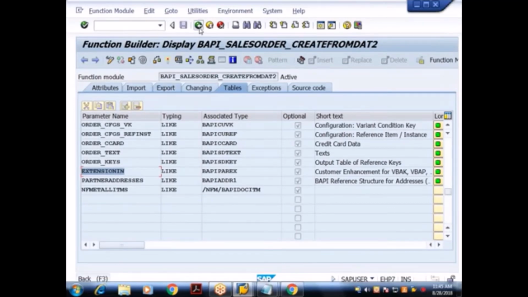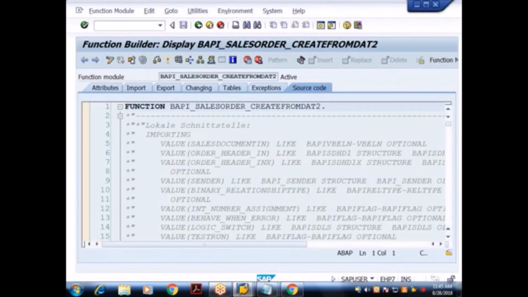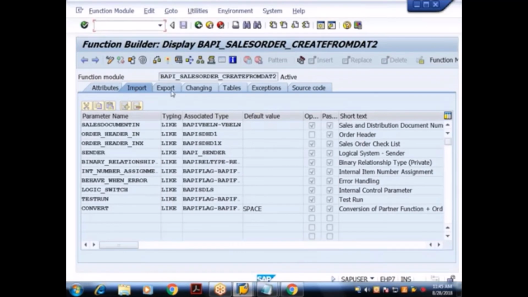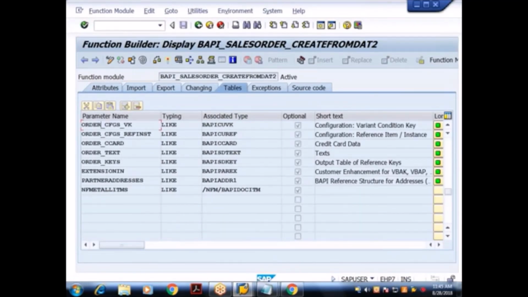So tomorrow we'll discuss this BAPI function module. We'll try to create the sales order using this particular BAPI. And then, based on this example only, we'll discuss BAPI extension. BAPI extension is how to pass data for additional fields.